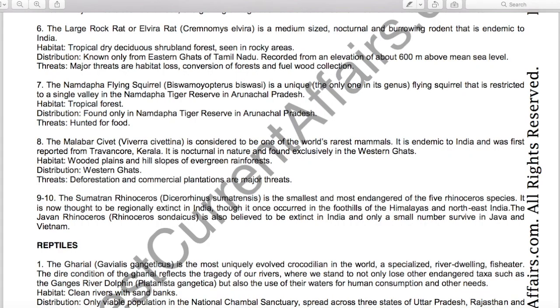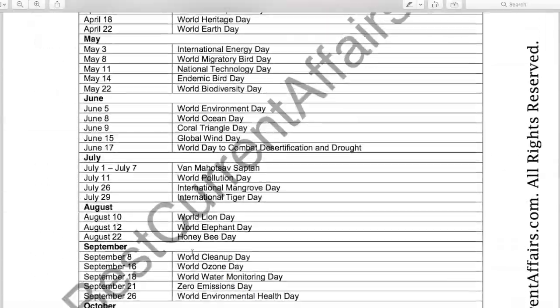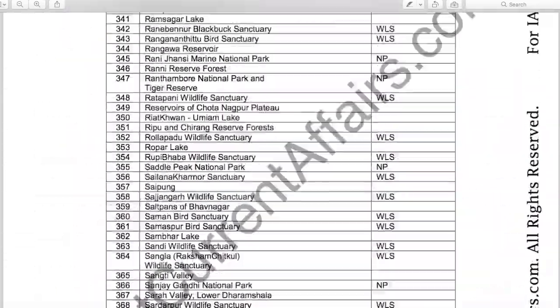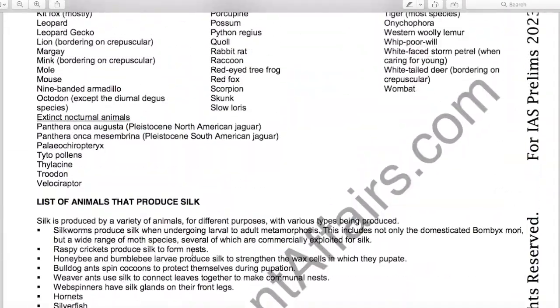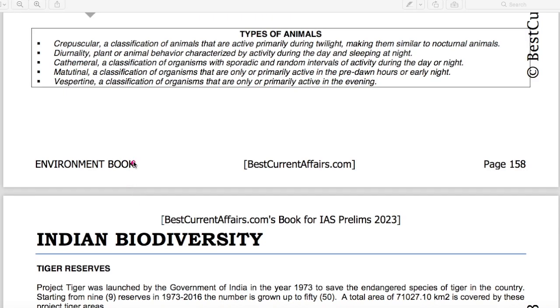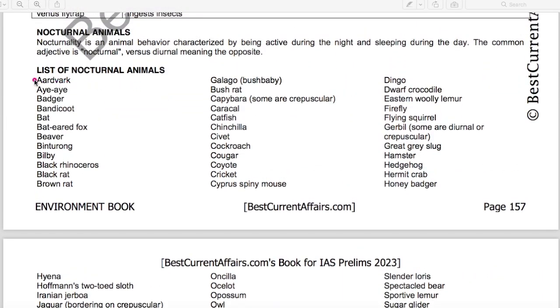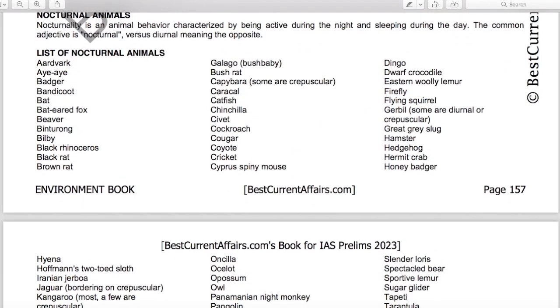Now in the same book, page number 158, environment book for IAS Prelims 2023, page 158. We have given the full list of the nocturnal animals, and on page 158, sambar deer is there, so deer is a nocturnal animal.